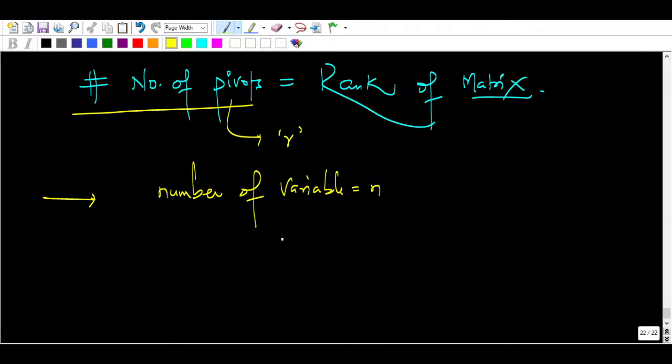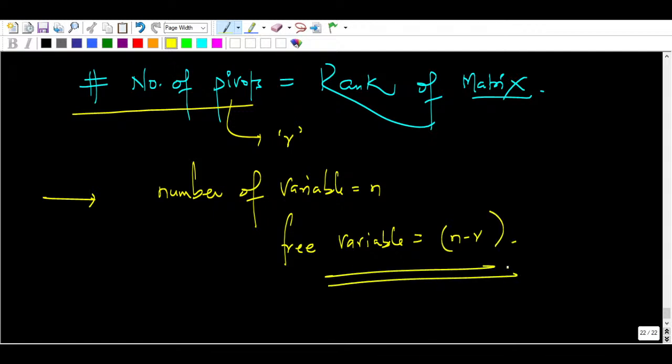So the number of free variables will be n minus r, where n is the number of variables and r is the number of pivots, or the rank of the matrix.